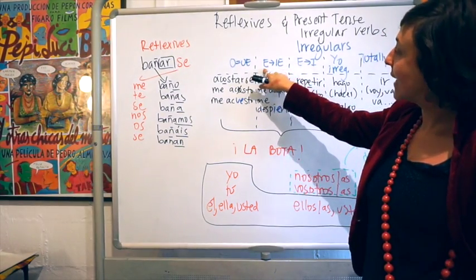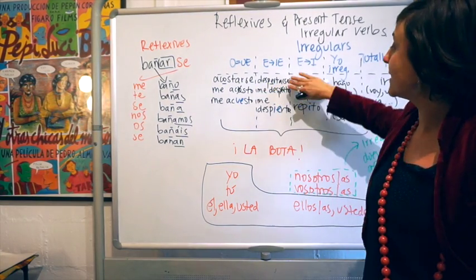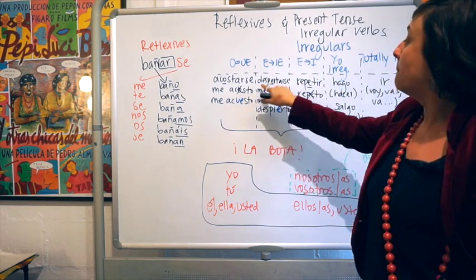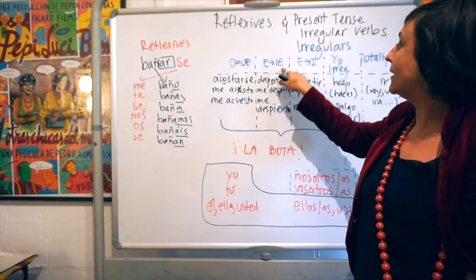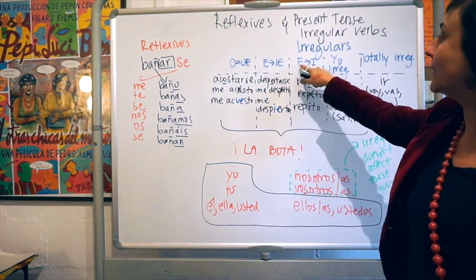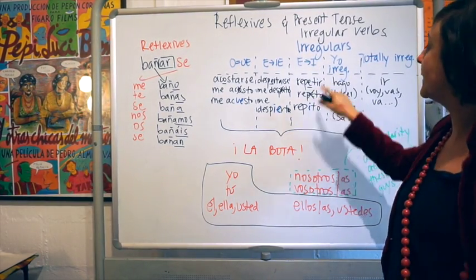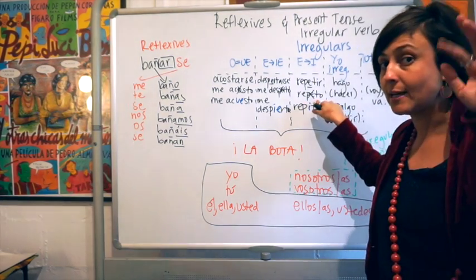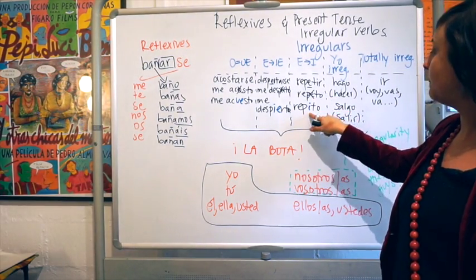We have the ones in which the E changes to IE. So you have despertarse. Remember, without this se, it's an AR verb, okay? So we put an O there. But you would think normally you would say me desperto. Wrong. We need to change it to IE, so me despierto. Then we have another group when the E changes to I. We have a verb here called repetir, to repeat, non-reflexive. And you will think it's repeto, but repeto is like Pinocchio. No repeto. Repito. Alright, we just get rid of that E, put an I instead.